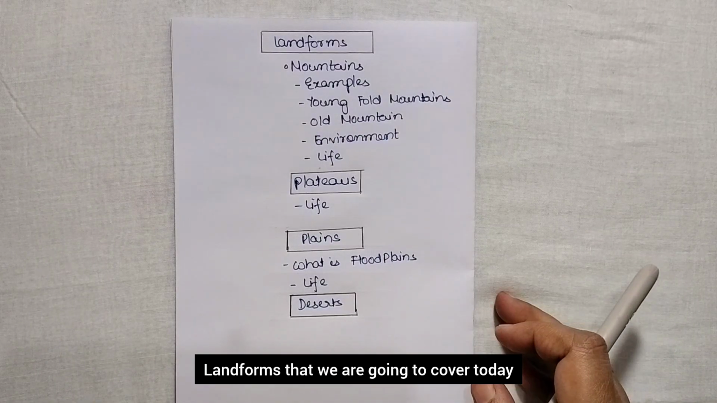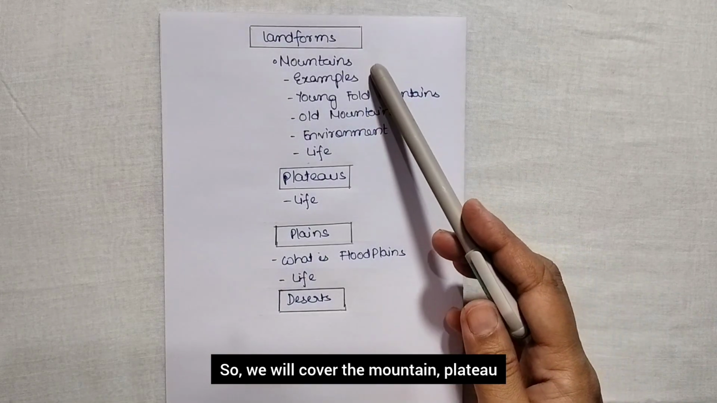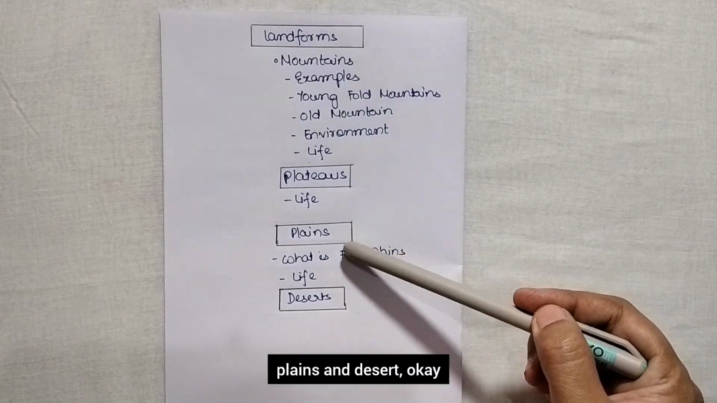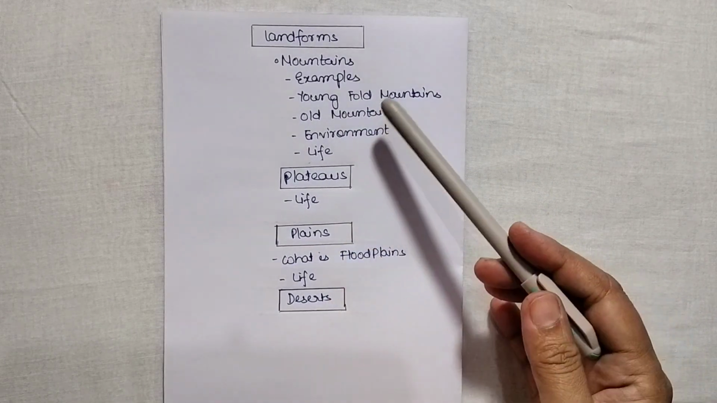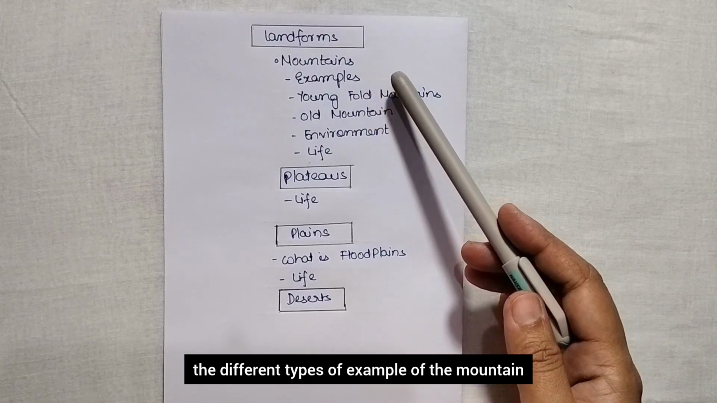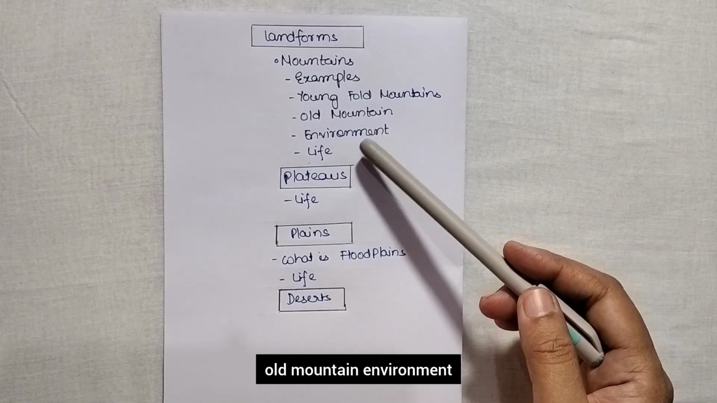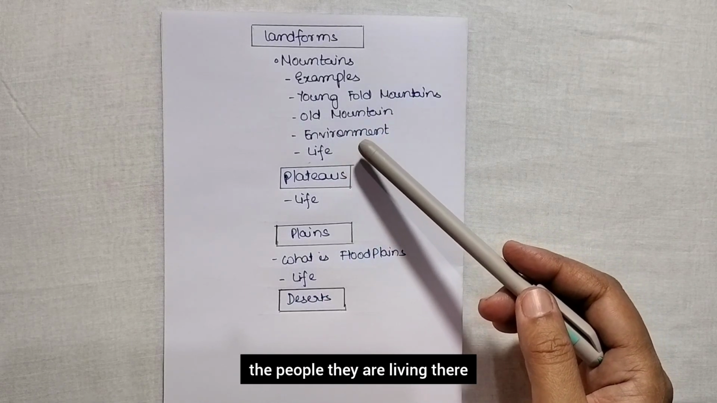Landform is our topic that we are going to cover today. Here we will see different types of landforms. We will cover the mountain, plateau, plains and desert. In the mountain we will see the different types of examples, young fold mountains, old mountain environment, and then what are the people living there.